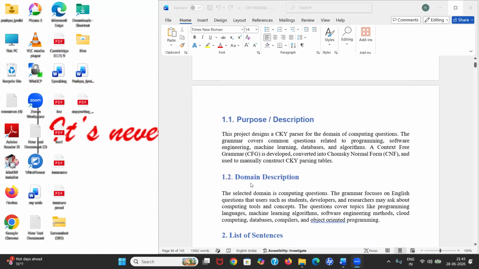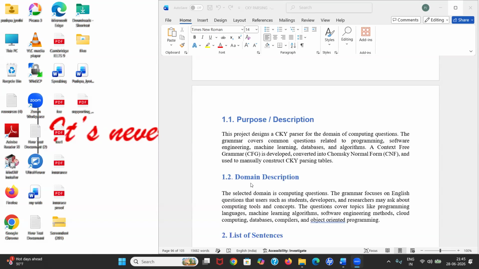First, what is the purpose and description of my project? Why are we using the CKY parser? What is the use of it? Here, we are using the CKY parser because in our language there are sentences, and we need to know whether these sentences belong to our language or not. We can tell whether the sentences are present in our language or not. By oral, we can't tell.